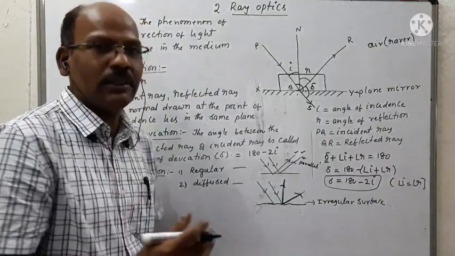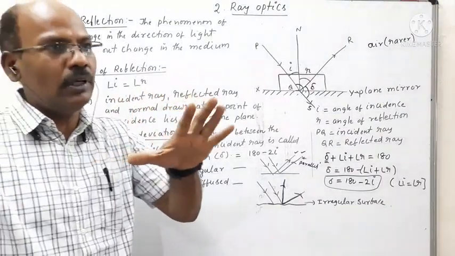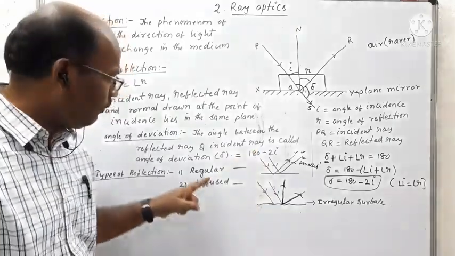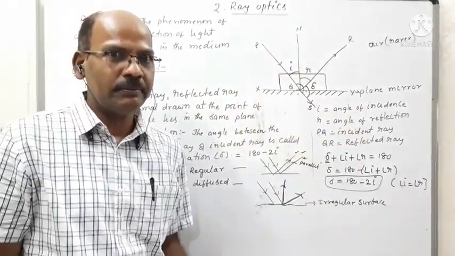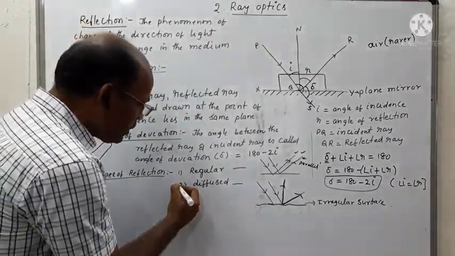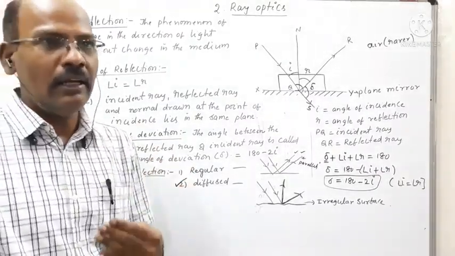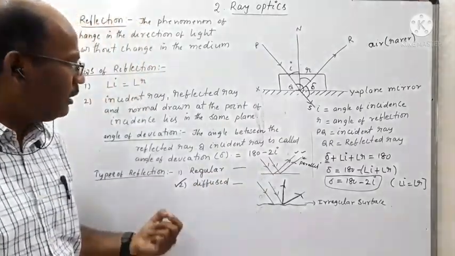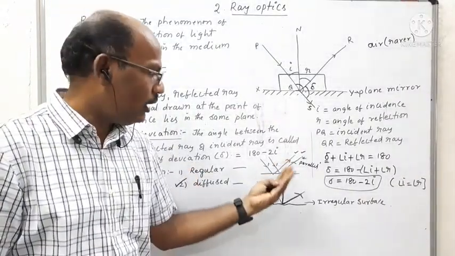Diffuse reflection plays an important role in our daily life. Due to diffuse reflection only, we can observe all the parts of any object clearly. But in the case of regular reflection, we observe bright intensity on one side and dark intensity on the other side. So diffuse reflection plays a vital role in our daily life in observing all objects very clearly. So this is the topic of reflection: laws of reflection, angle of deviation, and types of reflection.